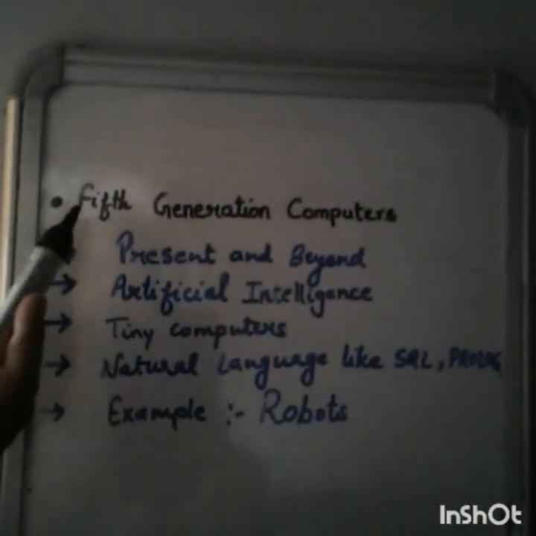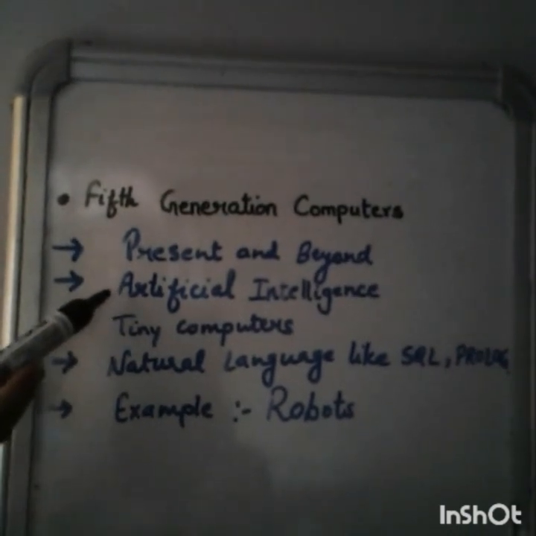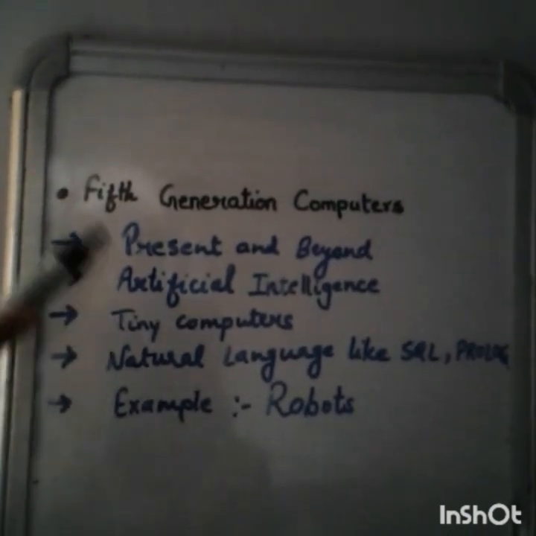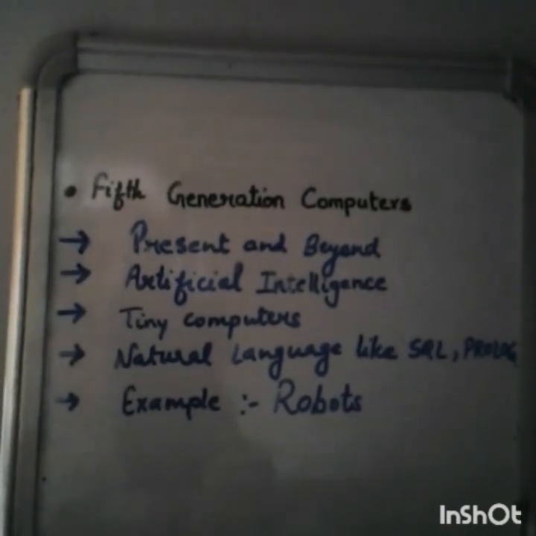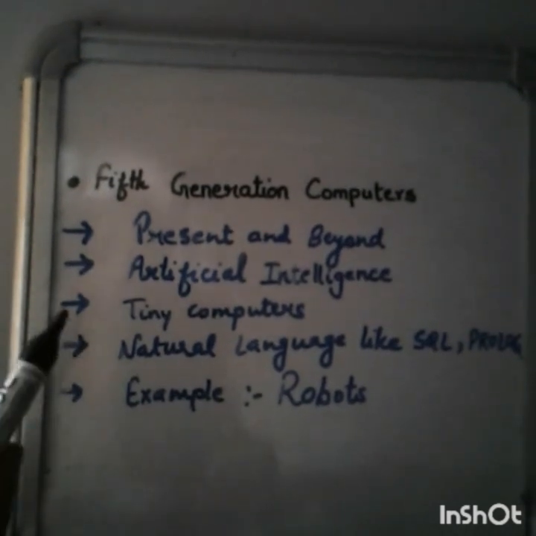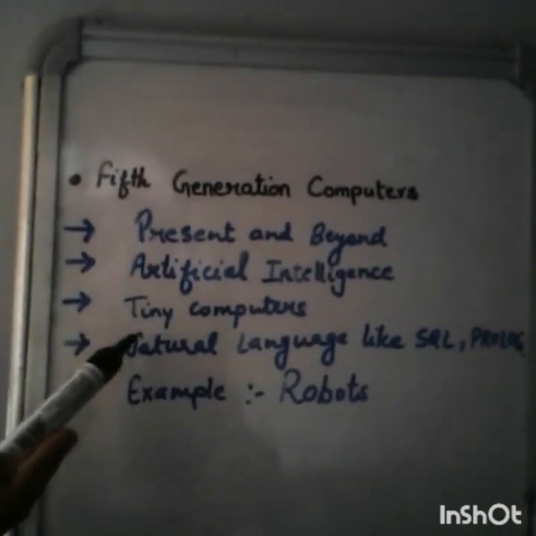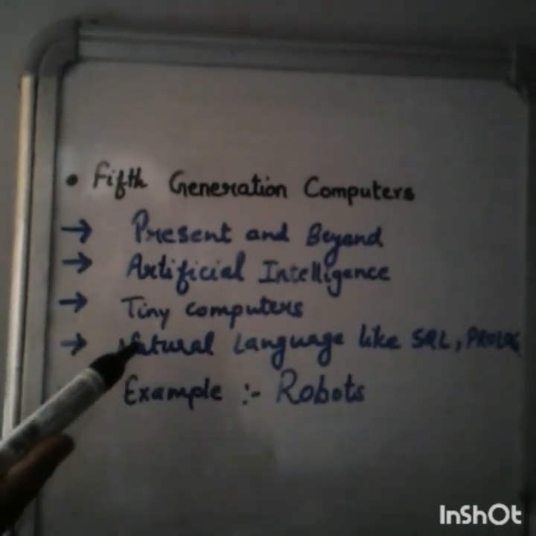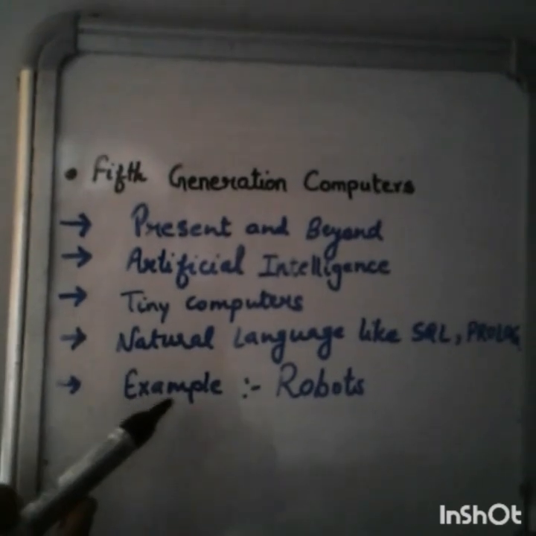Fifth generation computers are still in development, and it is based on artificial intelligence. The main goal of the fifth generation computer is to develop the computer that can respond to natural languages and are capable of learning and taking their own decisions. The size of the fifth generation computers is very small, and it uses languages like SQL, Prolog. The example of the fifth generation computer is robots.